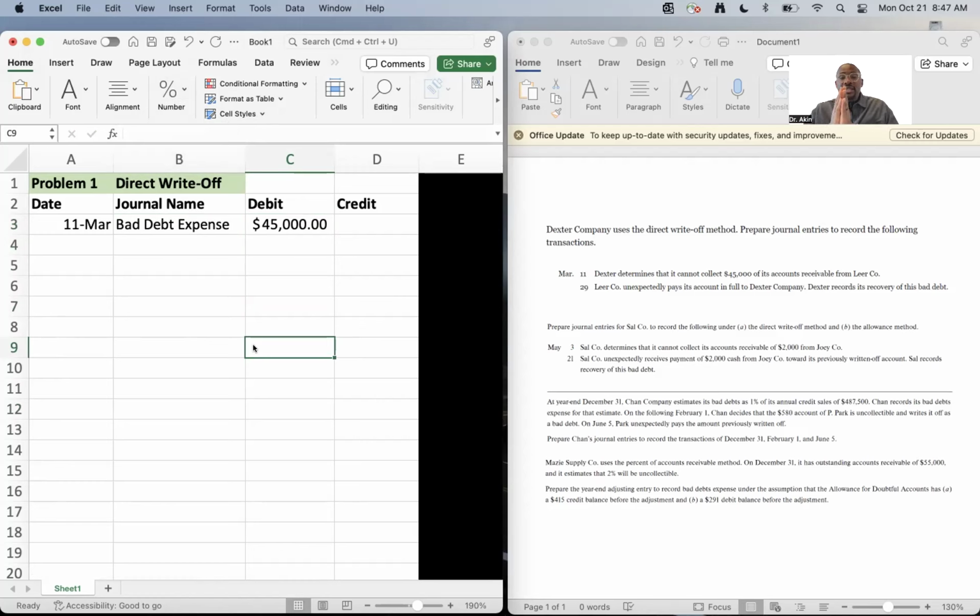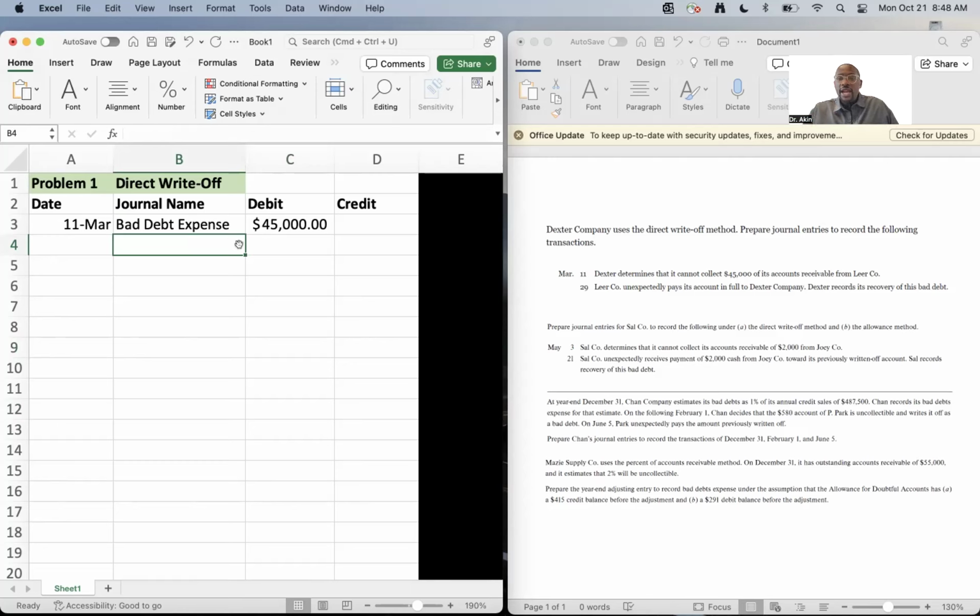So the direct write-off method says, hey, we're just going to claim this automatically as a loss. We're not going to think too much into it. It is what it is under direct write-off. We're not getting that money back. So we say it's an expense. So the increasing side for the expense account indeed is a debit.